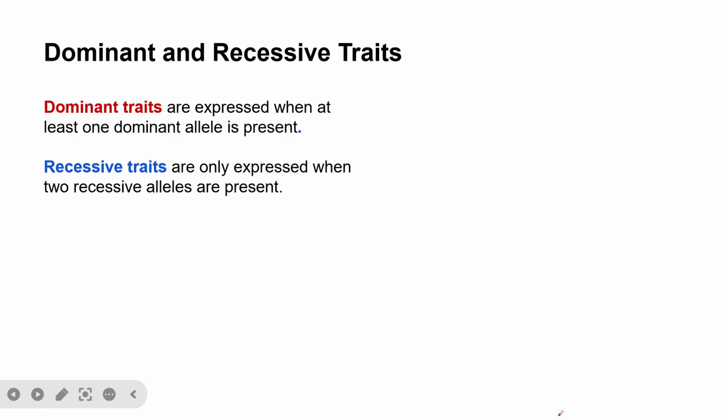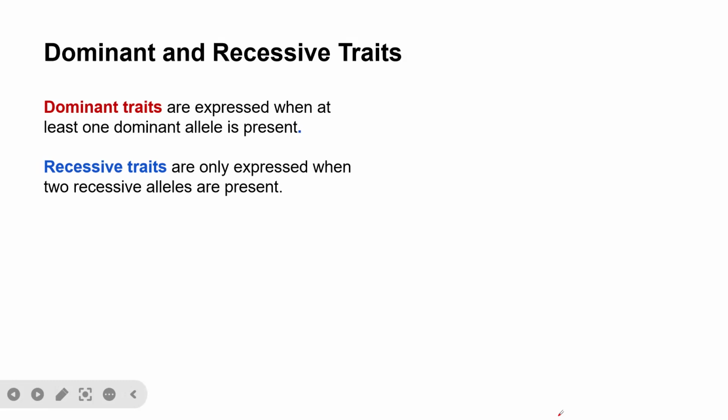So if you have two recessive alleles and they cross with one another, they will express. But if there is a recessive and a dominant, the recessive doesn't express. It will be masked, so it's the dominant allele that will be expressed. Dominant alleles are expressed when at least one dominant allele is there, but for the recessive, two recessive alleles must be there.